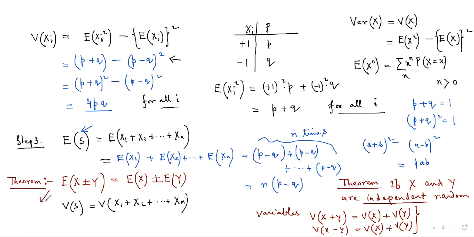Here capital X and capital Y are any random variables, not necessarily independent. Okay, remember this. And here we have considered the independent variables. But this particular formula for variance is applicable to our given system, because in the given problem it is already mentioned that the steps taken by the drunkard are independent steps.